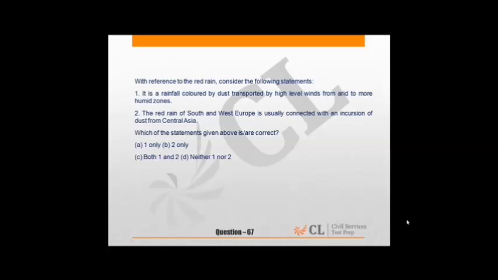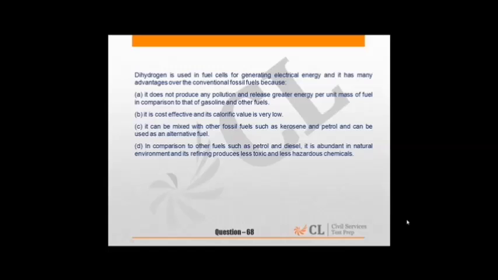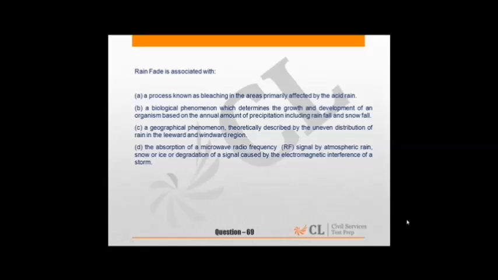And this is from Red Rain ecology area. Then dihydrogen is used in fuel cells for generating electrical energy, and it has many advantages over the conventional fossil fuels because it does not produce any pollution and releases greater energy per unit mass of fuel in comparison to that of gasoline and other fuels. So answer is A. Then rain fade is associated with, answer is D.